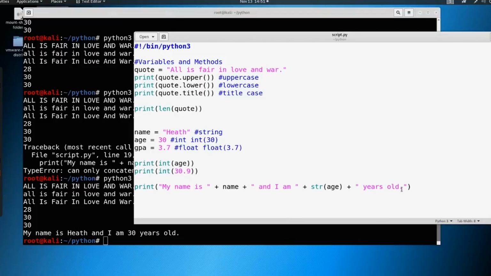So a couple more things to note. What if we had something like our age, and we got a year older? Well, we can just say something like age plus equals 1, and we could say print our age. Now watch what happens.